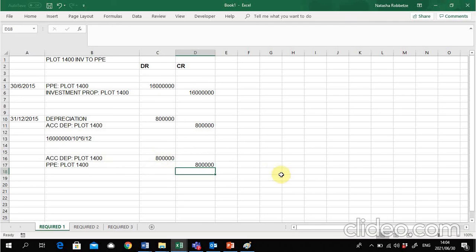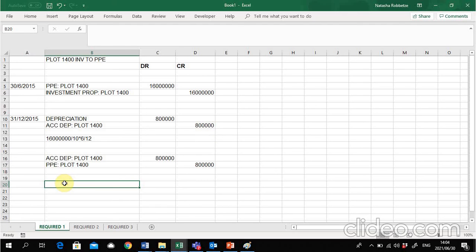Right, thereafter we need to go and measure our revaluation. The first thing we need to do is we need to get to the carry value of the asset. So everybody would understand that this is the only accumulated depreciation I can take out of this account because we've measured accumulated depreciation for 6 months. And that is the only time for which this plot has been PPE. So there will be no other accumulated depreciation to eliminate.